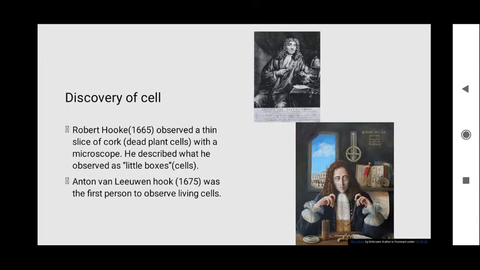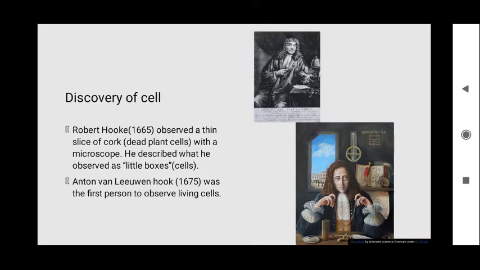After that, in the year 1675, Anton von Leeuwenhoek was the first person to observe living cells under the microscope. He observed the microorganisms which were present in the pond. He named them animalcules.